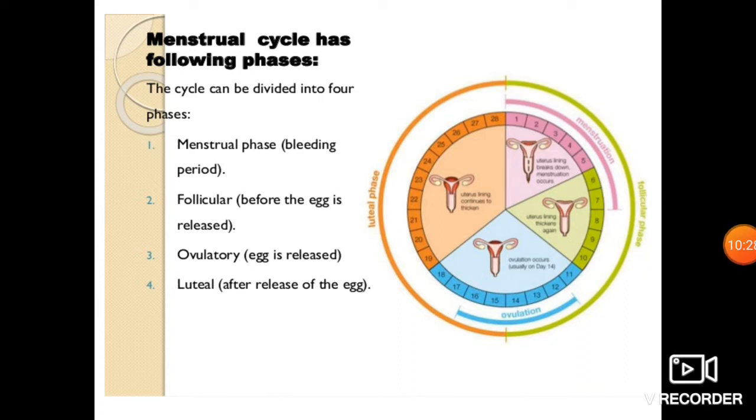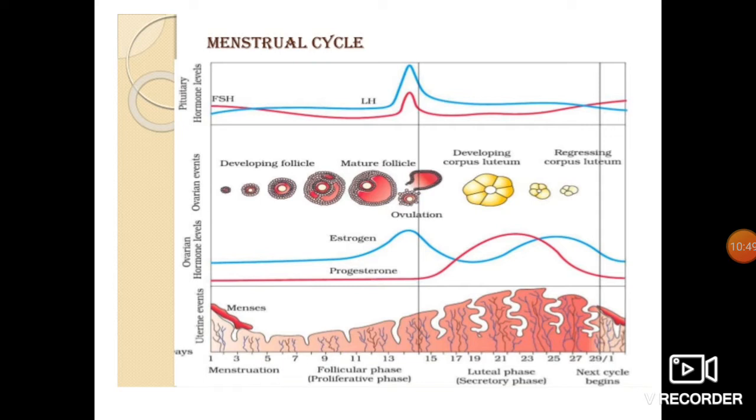A very nice diagram is given over here, which is representing the phases in the menstrual cycle. That is, the four phases, I'm sorry: the menstrual phase, the follicular phase, the ovulatory phase, and the luteal phase. Let us see. This diagram is also given in your NCERT textbook. Just see here, these four stages are being given over there. A very nice representation of the menstrual cycle is given here.